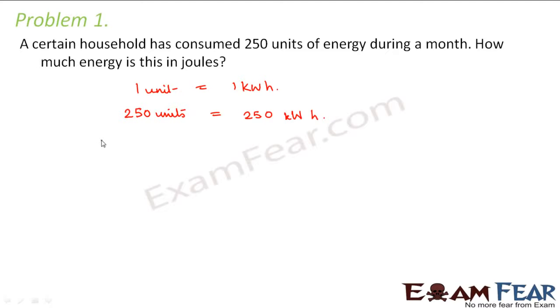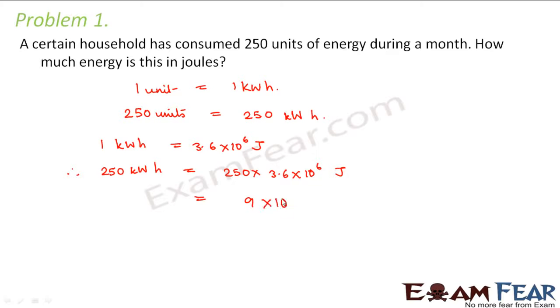Now we know that 1 kilowatt hour is equal to 3.6 into 10 to the power 6 joules. Therefore, 250 kilowatt hour will be equal to 250 into 3.6 into 10 to the power 6 joules. So this is equal to 9 into 10 to the power 8 joules. So this would be the energy in joules.